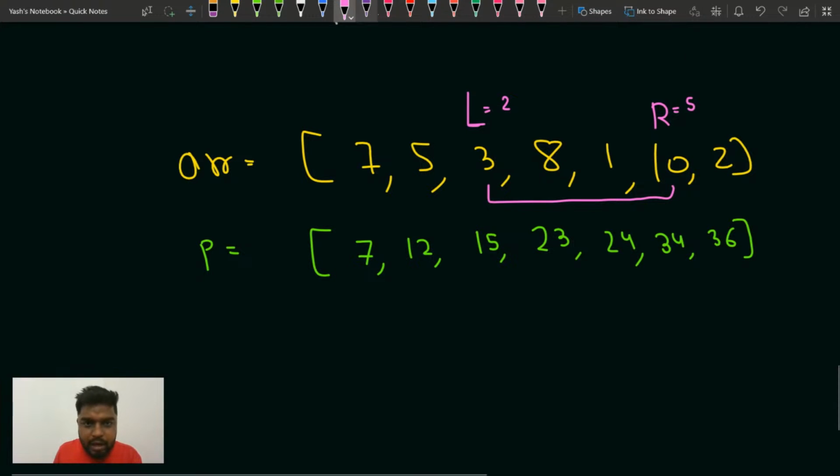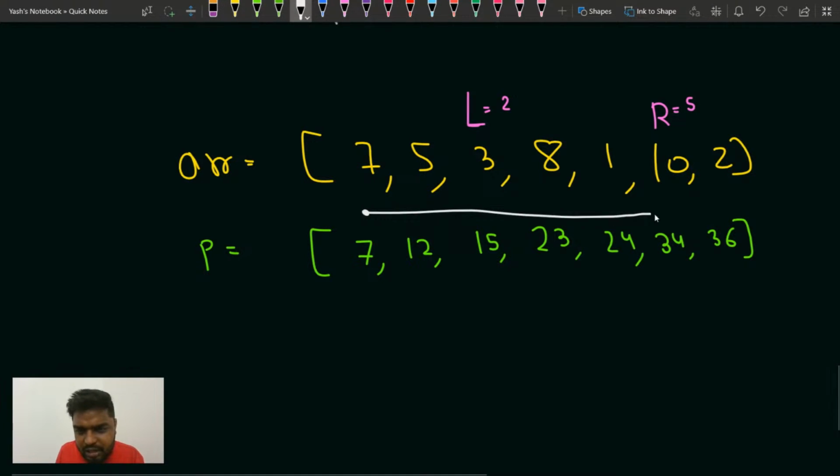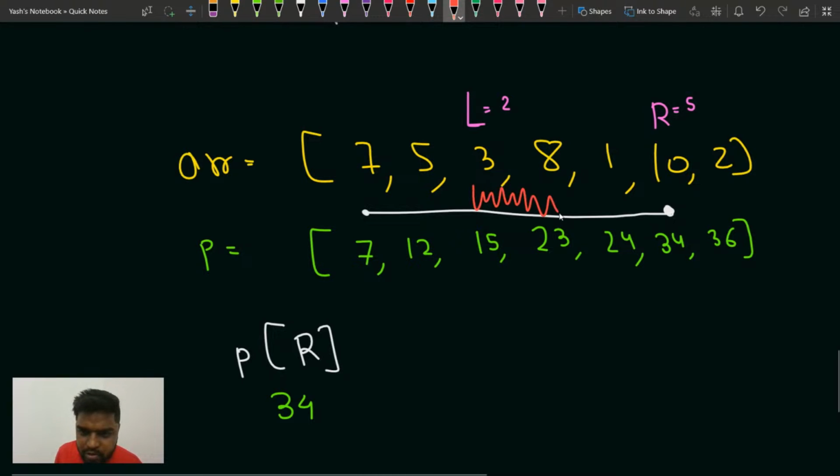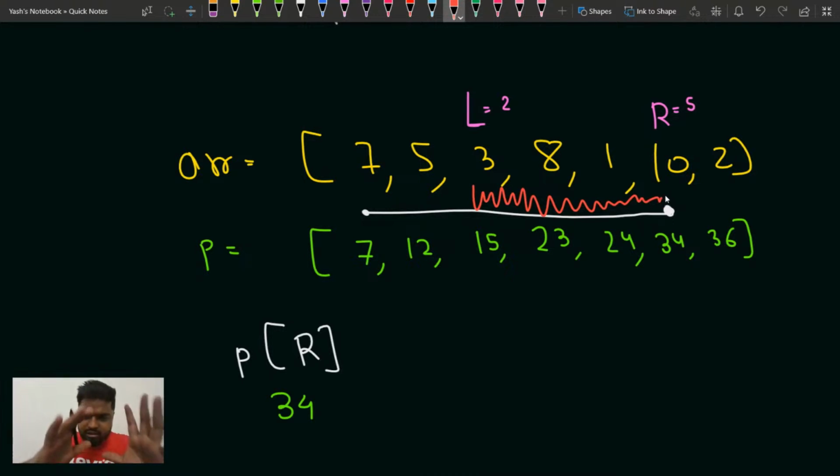Yeah, 22. Now, what is P of R? Can I say that P of R tells me the sum of all the elements starting from here till here? Prefix of R will tell me the sum of all the elements from the starting till this particular point. Agree? So P of R will be 34. How much sum do I want? I only want this much sum. P of R tells me the sum from the starting till the rth index.